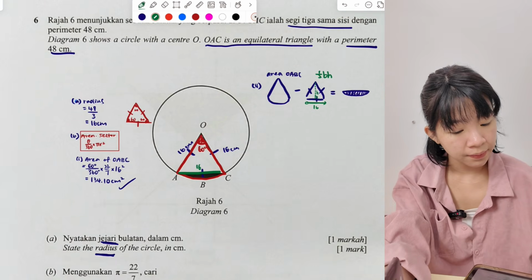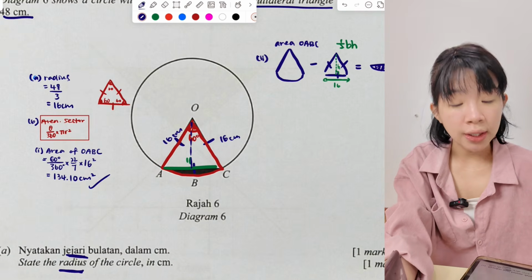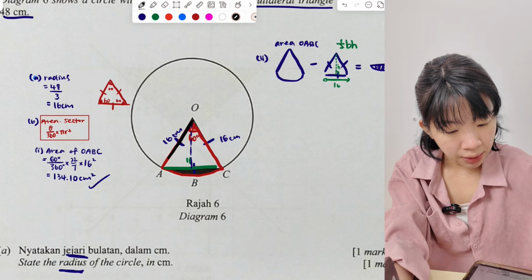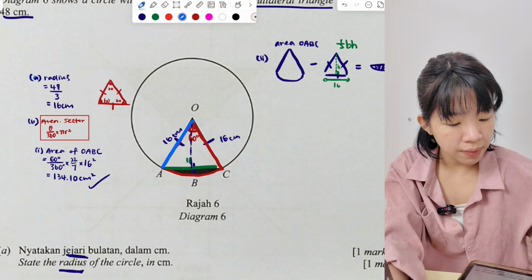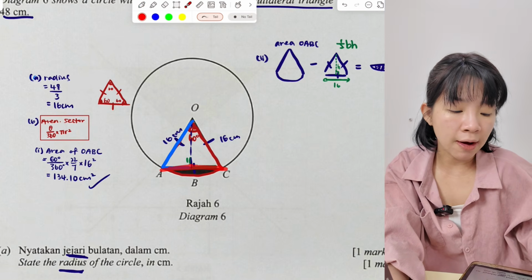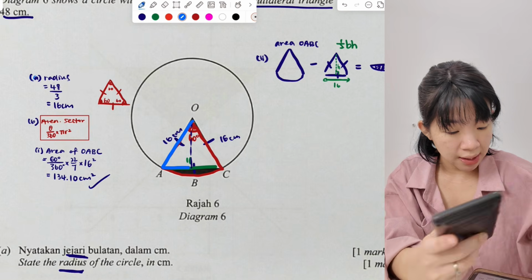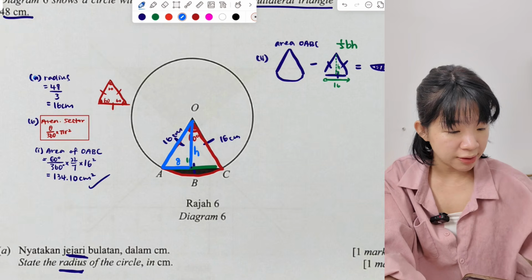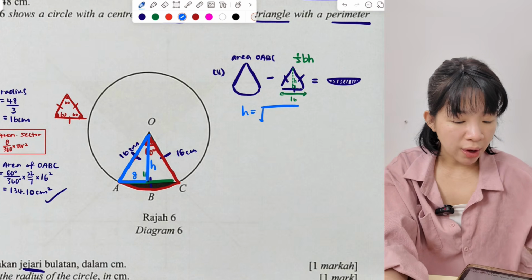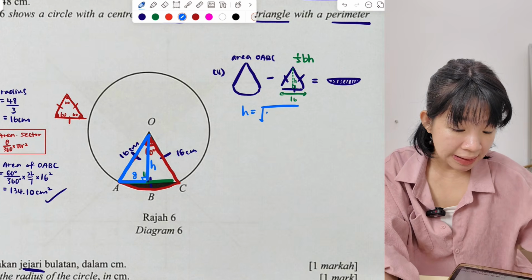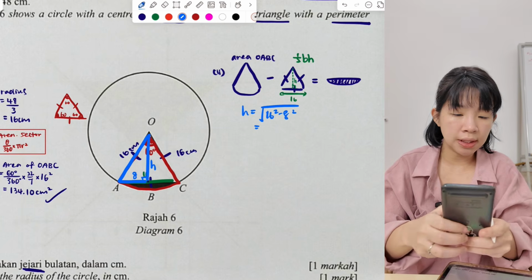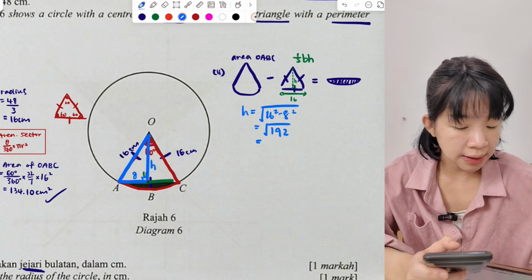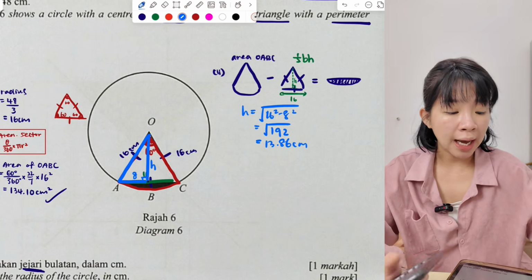How do we find this height? If you want to find the height here, we need to use Pythagoras theorem, right? Here we know that the slant line is 16 cm. We know this one, 16 divided by 2, which is 8. So now I want to find this height. Let's find the height first. Square root, we are finding the shorter side, so we do 16 square minus 8 square. We get square root 192, which is 13.86 cm. The height is 13.86.